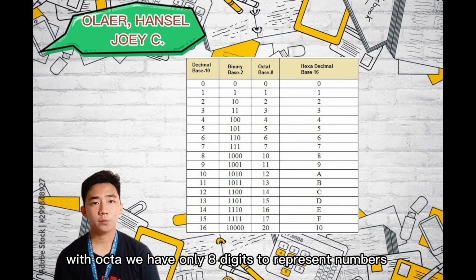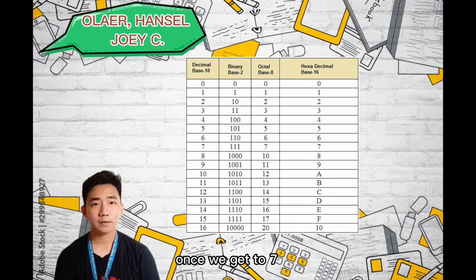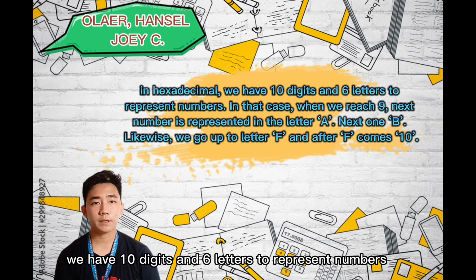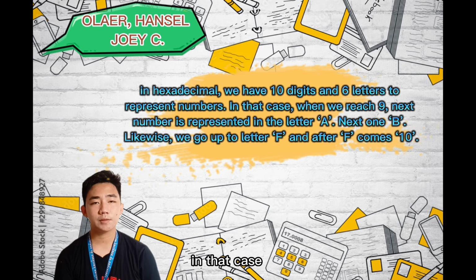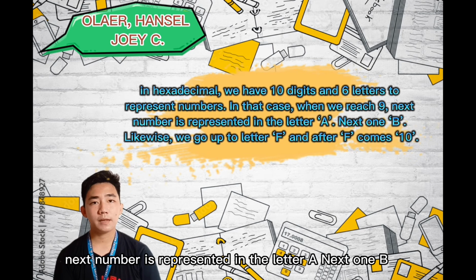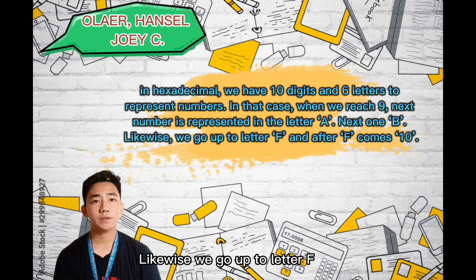With octal, we have only 8 digits to represent numbers, so once we get to 7, the next number is 10. And in hexadecimal, we have 10 digits and 6 letters to represent numbers. In that case, when we reach number 9, the next number is represented by the letter A, the next one B, and likewise we go up to letter F, and after F comes 10.